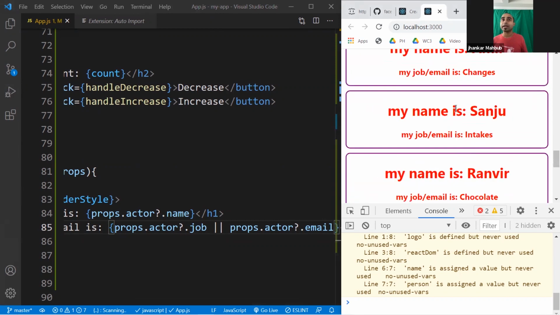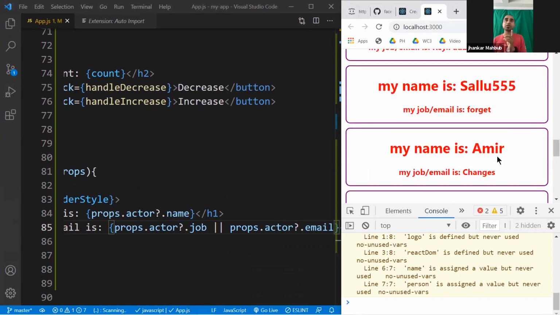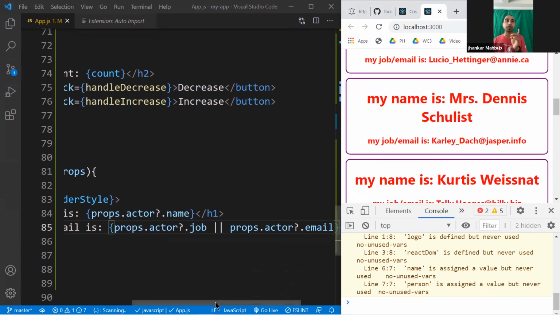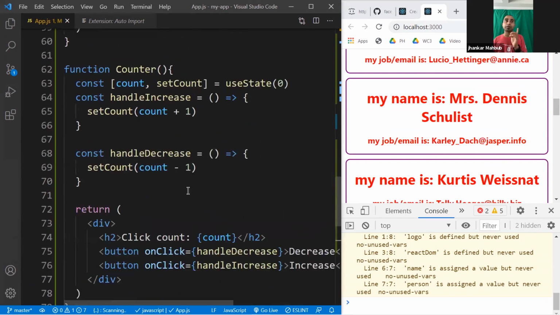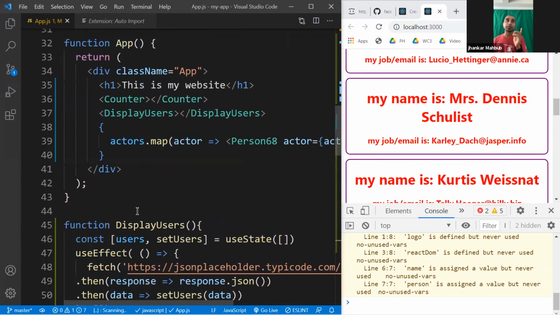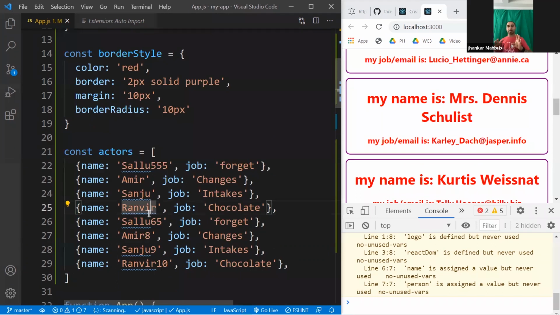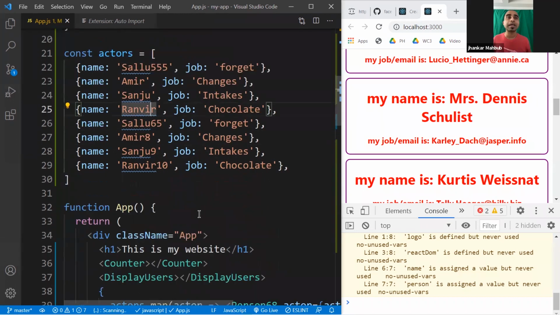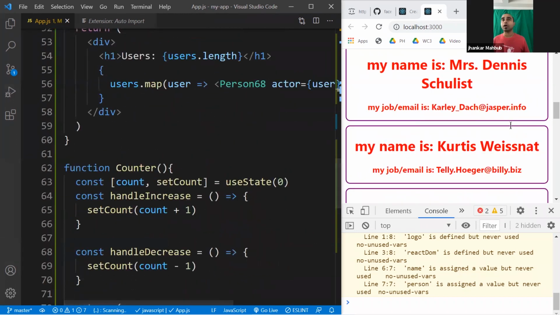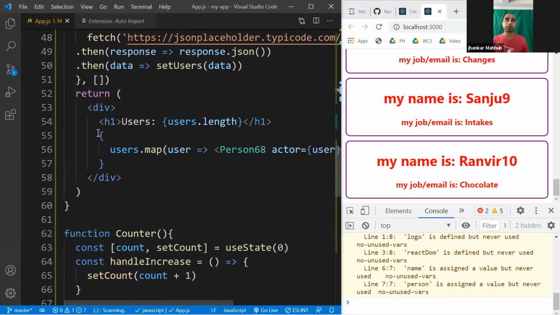So you see, what we were previously using, this Sanju data or Ranveer data or Sallu65, is not coming from our users data. It's coming from our hard-coded data like we created here. So the same component, you can use with multiple different sources of data, and you create all these HTMLs with just 2-3 lines of JavaScript. That's the power of React, and that's what makes React interesting.